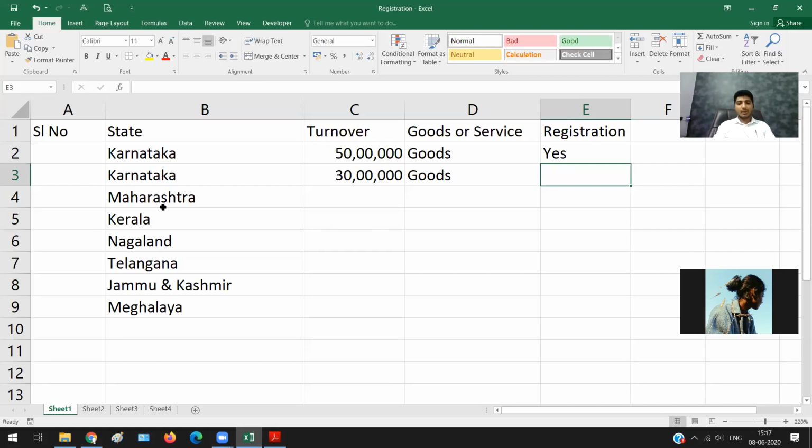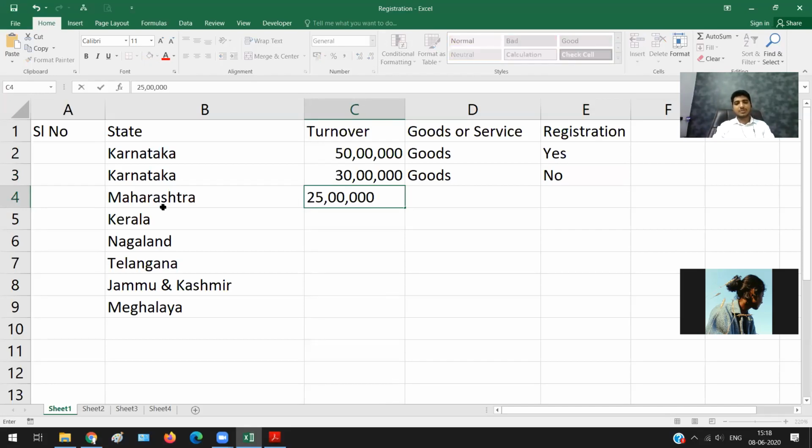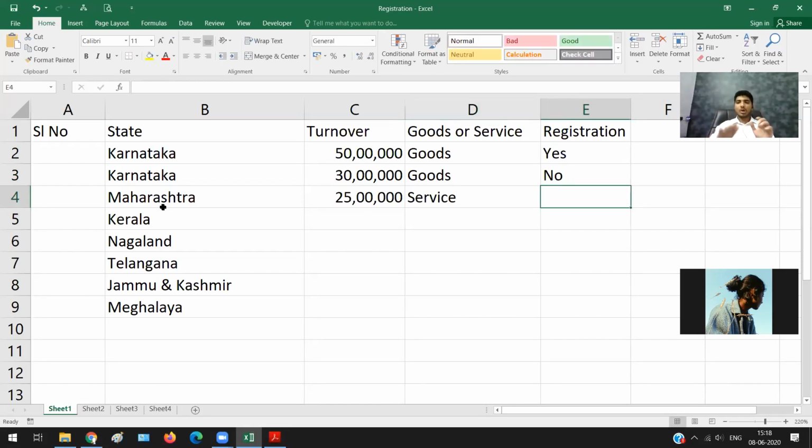You feel I need not apply for registration, and you are correct. Now let us say I'm in Maharashtra and I'm a chartered accountant there, I only have my business in Maharashtra and my turnover is 25 lakh rupees, supplying services. Is registration required or not? How many of you feel registration is required?